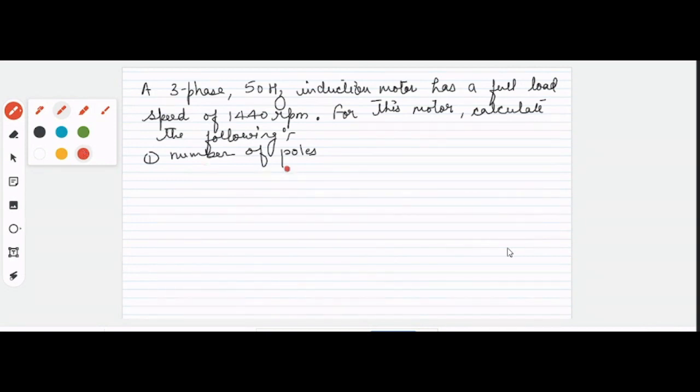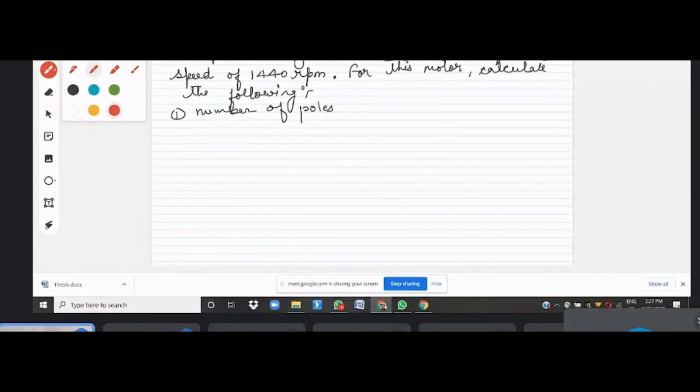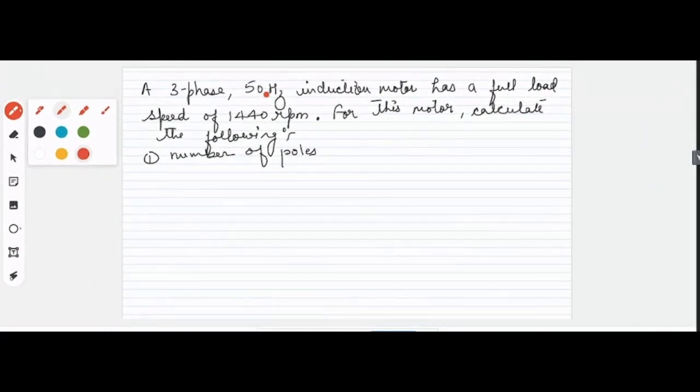So what answer did you get, everybody tell me. Everybody write the number of poles for this machine. 4 came. How have you calculated? Obviously you have tried 120 F by P. Yes, you know that your synchronous speed is 120 F by P, right? Obviously this is the rated speed. That means it is the full load speed of that motor. That means your motor runs at that speed with the full load.